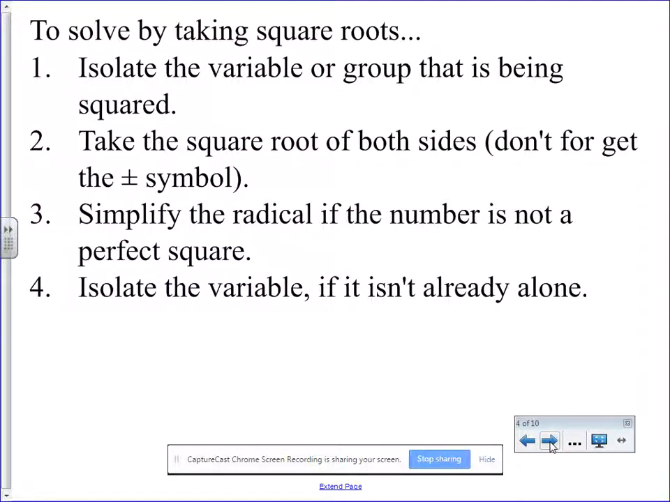Go ahead and hit pause, write down these steps. We're going to get the grouping that has the squared by itself. You're going to take the square root and include that plus or minus sign so you know there are 2 solutions. Then you are going to make sure the variable is by itself.